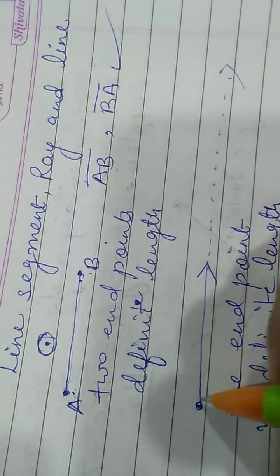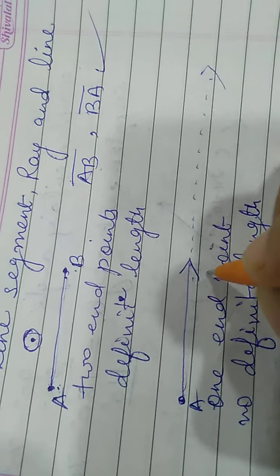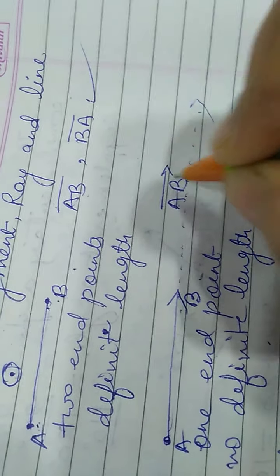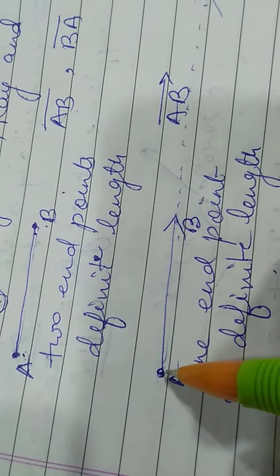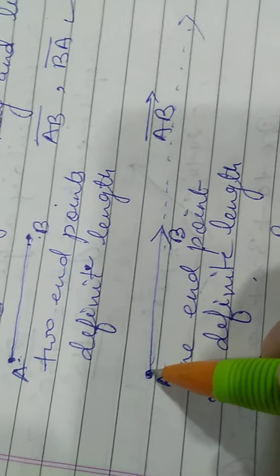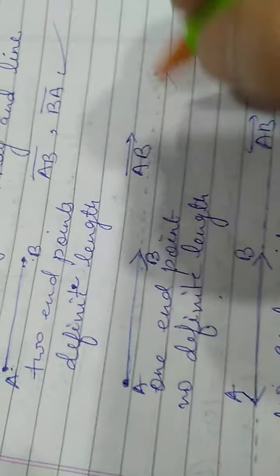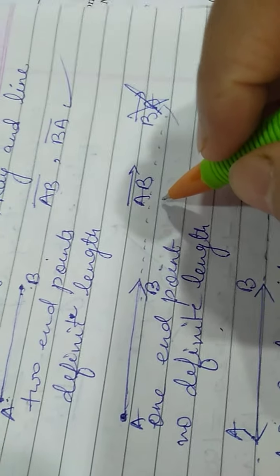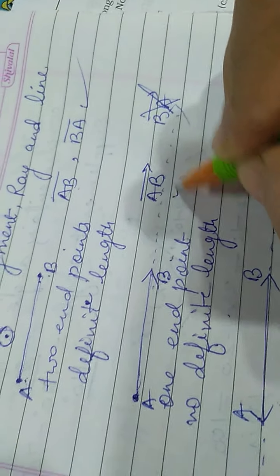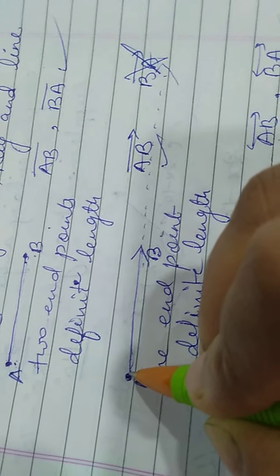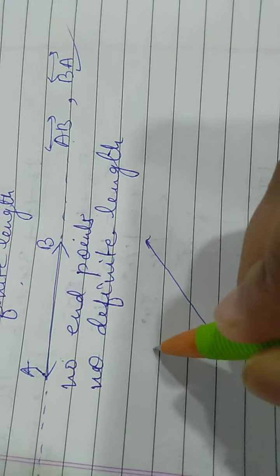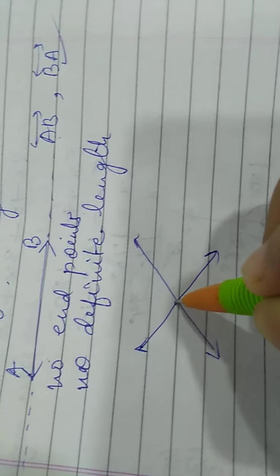But here both the ends are not same. If it is A, it is B, then we have to write the name of the ray like AB. We have to start the name of the ray from the initial point. This is called the initial point. और इस initial point से ही हम ray का नाम start करते हैं. If we are writing BA, then it is not right. It is wrong. So the correct way to write the name of a ray is AB because A is the initial point here.